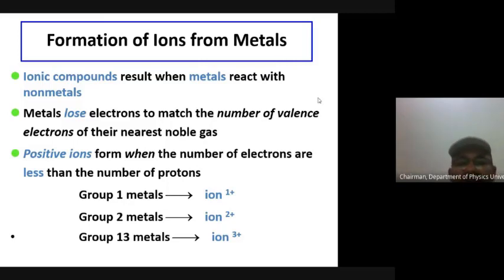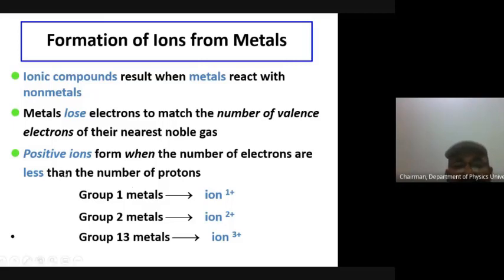So ionic compounds result when metals react with non-metals. It will be explained later why. Metals easily lose electrons to match the number of valence electrons of their nearest noble gas. Sodium is a metal and it loses its one electron to reach the nearest noble gas configuration.